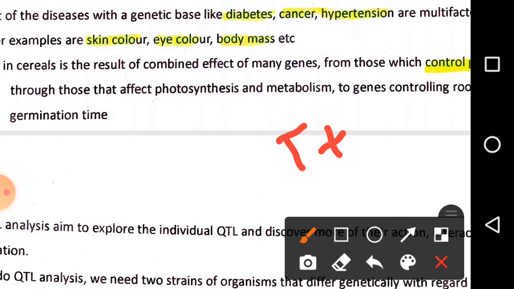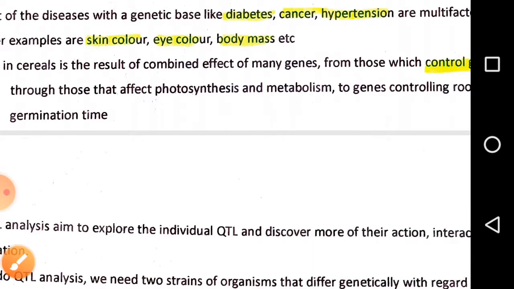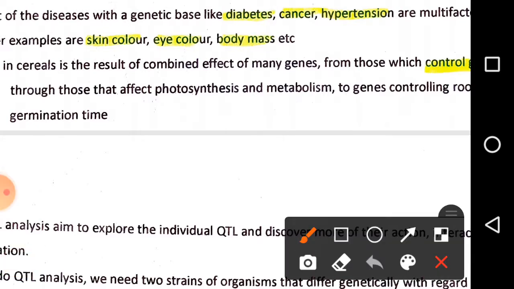How to analyze that, we discuss here. We take the two combinations of a gene and cross them. Next we get the hybrids, and these hybrids are backcrossed with their parents. We know what is backcross: the F1 hybrid is crossed with either one of the two parents, here capital T, capital T. Next, what types of combination do we find in the F2 generation?